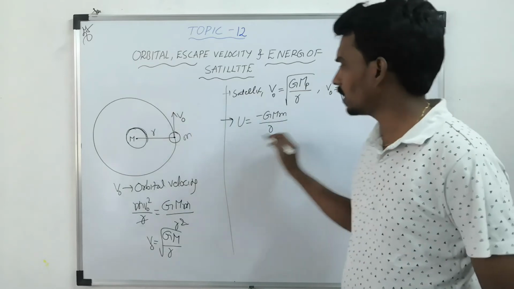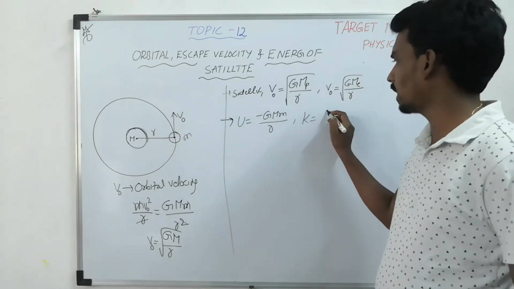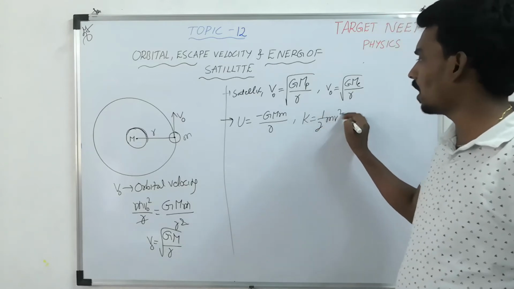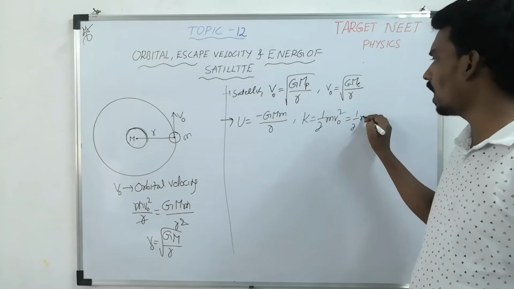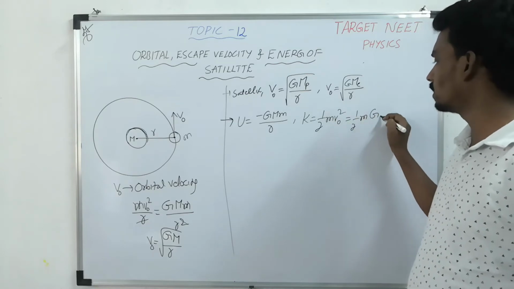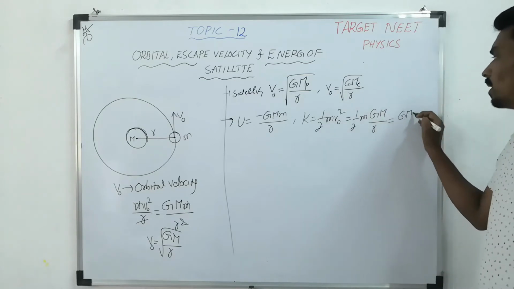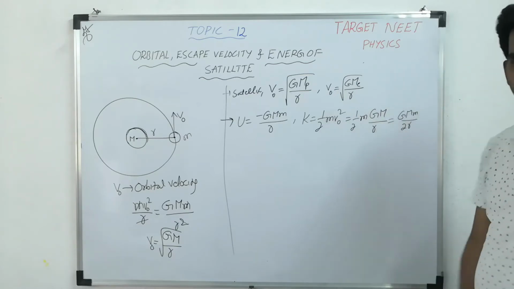It is moving with some velocity, so there must be kinetic energy. How much is kinetic energy? Half m v square, and half m v square is GMm by 2r.